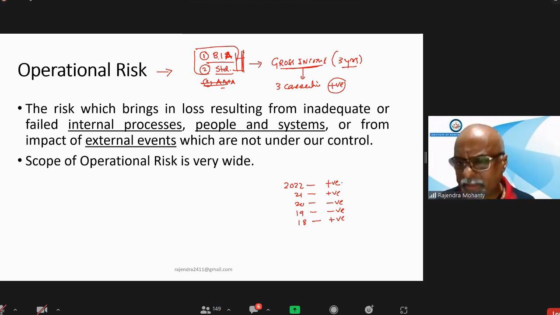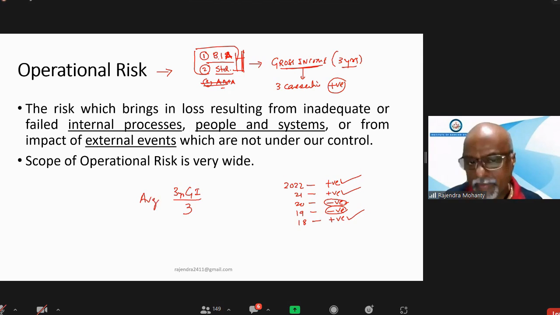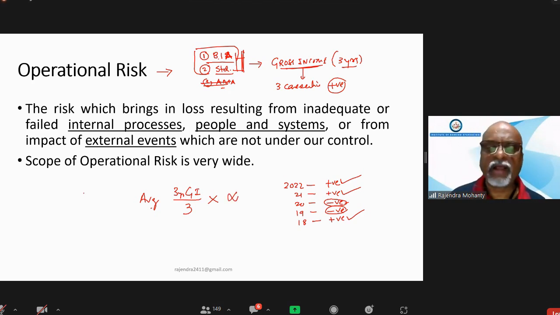So you have to start with this. This will be taken, this will be taken. Here negative, we have to omit this one. Here negative, omit this one. Next, this will be taken. So the gross income of 3 consecutive profit years has to be taken, and the average of the 3 years' gross income, that is the total divided by 3, has to be multiplied with a factor called alpha under the basic indicator approach.